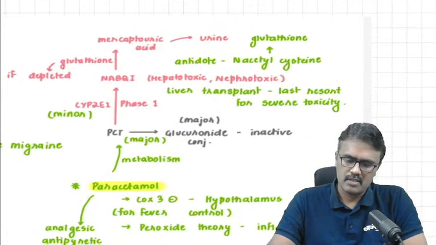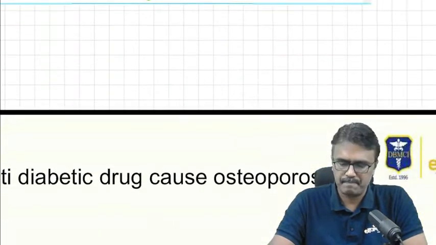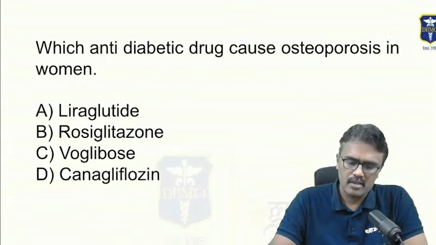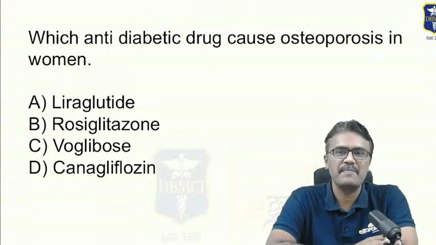Yes, we have discussed this metabolism. You can see paracetamol, phase 1, NAPQI, mercapturic acid, hepatotoxic. We have discussed that. Now, another important controversial question is which antidiabetic drug causes osteoporosis in a woman.